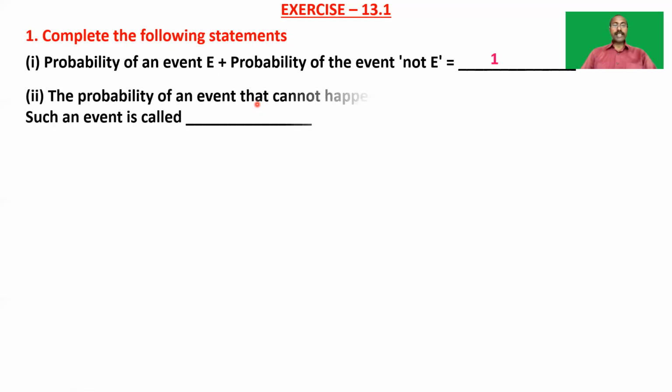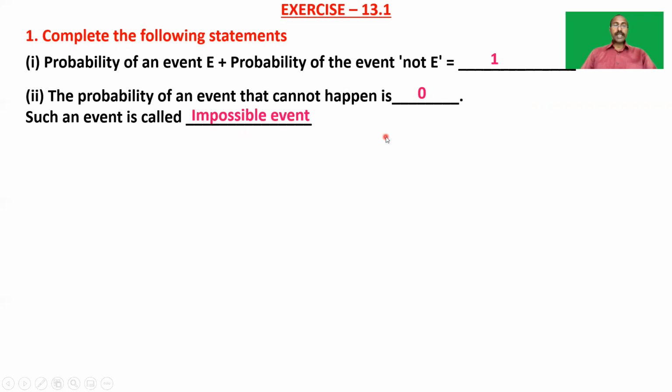And the second one: the probability of an event that cannot happen is dash. Such an event is called dash. So we know that the probability of an event which cannot happen is 0, and such an event is called an impossible event. So what is an impossible event? The event which cannot happen is called an impossible event, and the probability of that event happening is also 0.